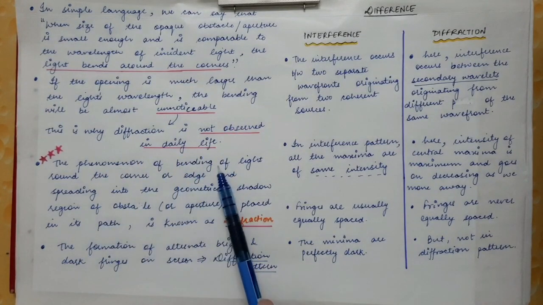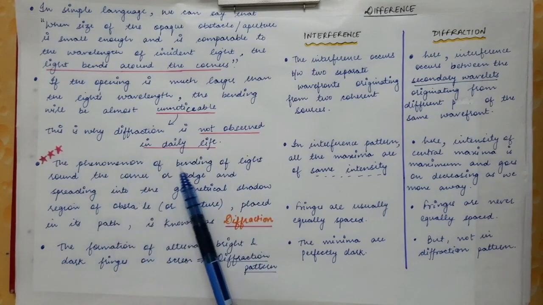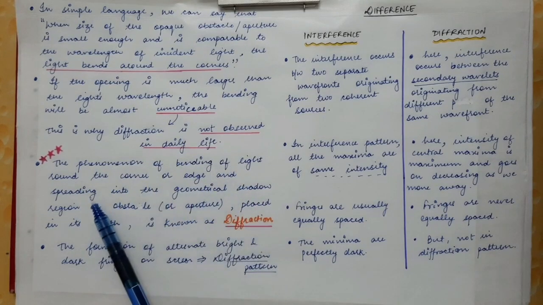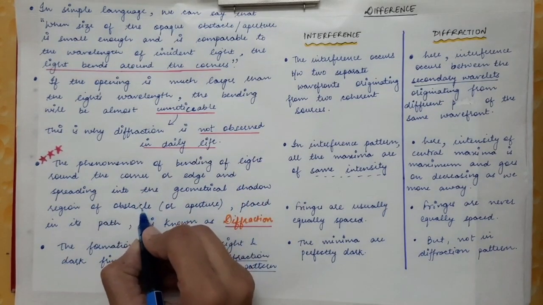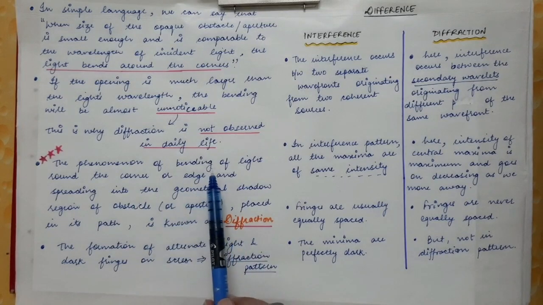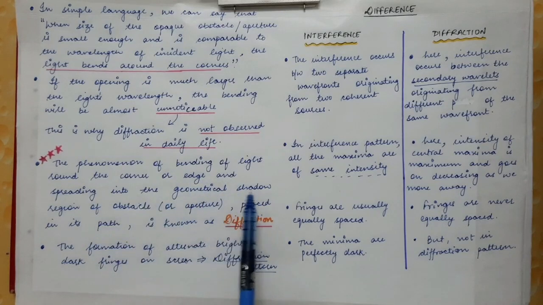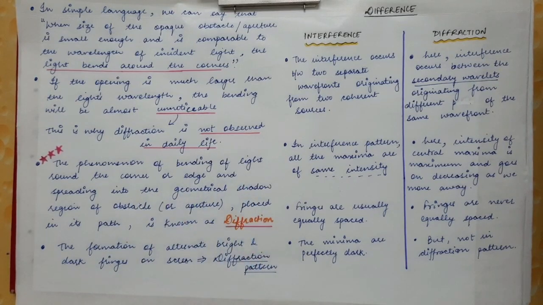Now we are saying what is the definition of diffraction. The phenomenon of bending of light around the corners or edges and spreading into the geometrical shadow region of an obstacle or aperture. So the bending of light around the corners or the edges, and the light spreads into the geometrical shadow region of the obstacle or the aperture placed in its path. So this bending of light around the corners is called diffraction.